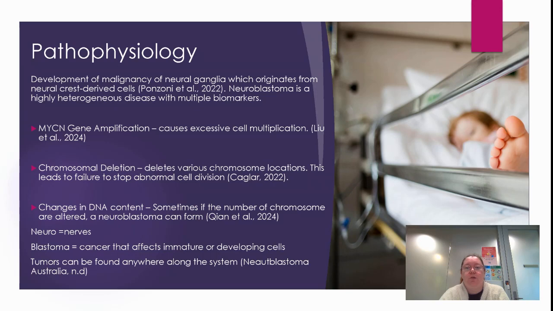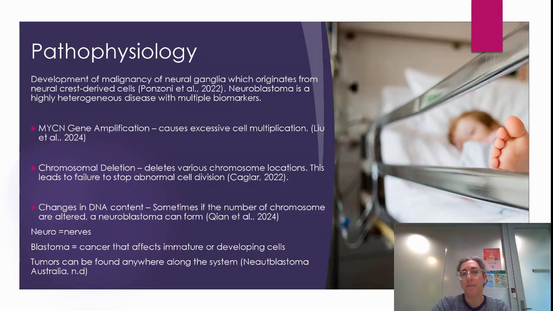MYCN is an oncogene which causes excessive cell multiplication. Overexpression of MYCN causes a formation of a huge number of MYCN proteins, which speeds up the cell division process and forms a tumour. This is found in the majority of cases.